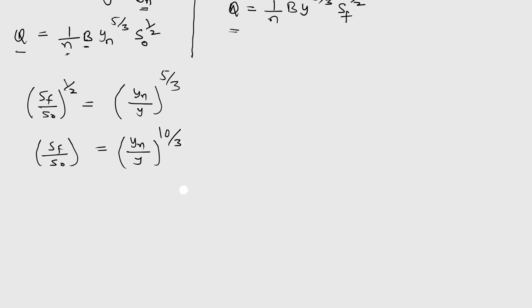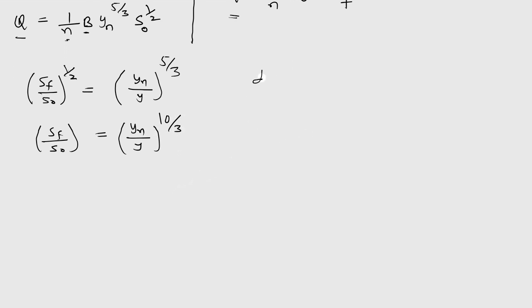Now we had this differential equation as dy by dx is equal to S naught minus Sf divided by 1 minus Q square T upon g A cube. So in the numerator we can take S naught as common. So S naught into 1 minus Sf upon S naught.